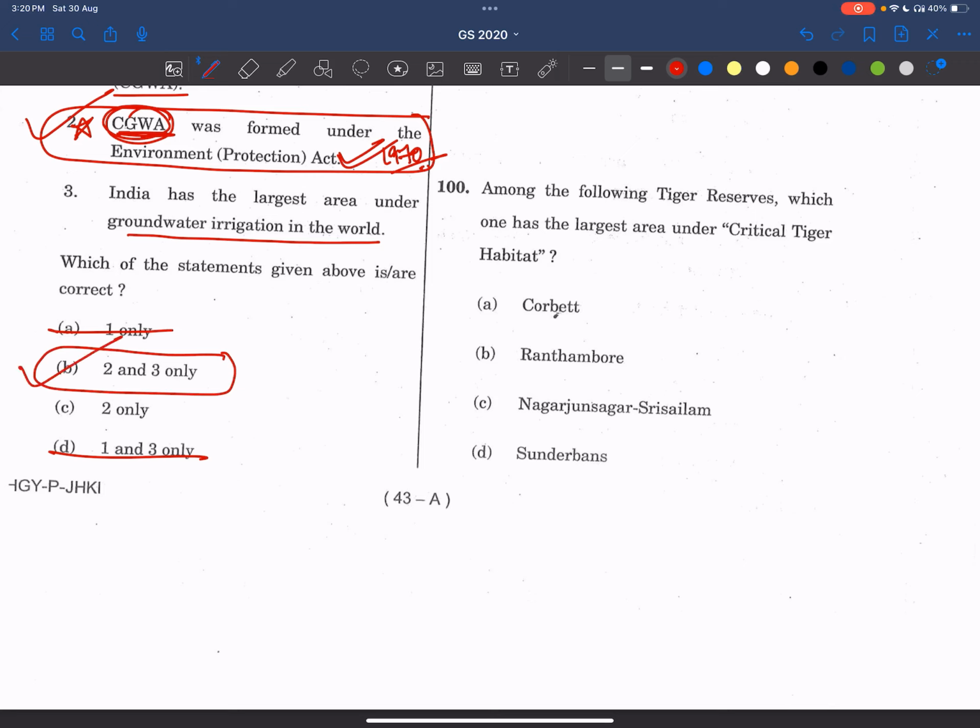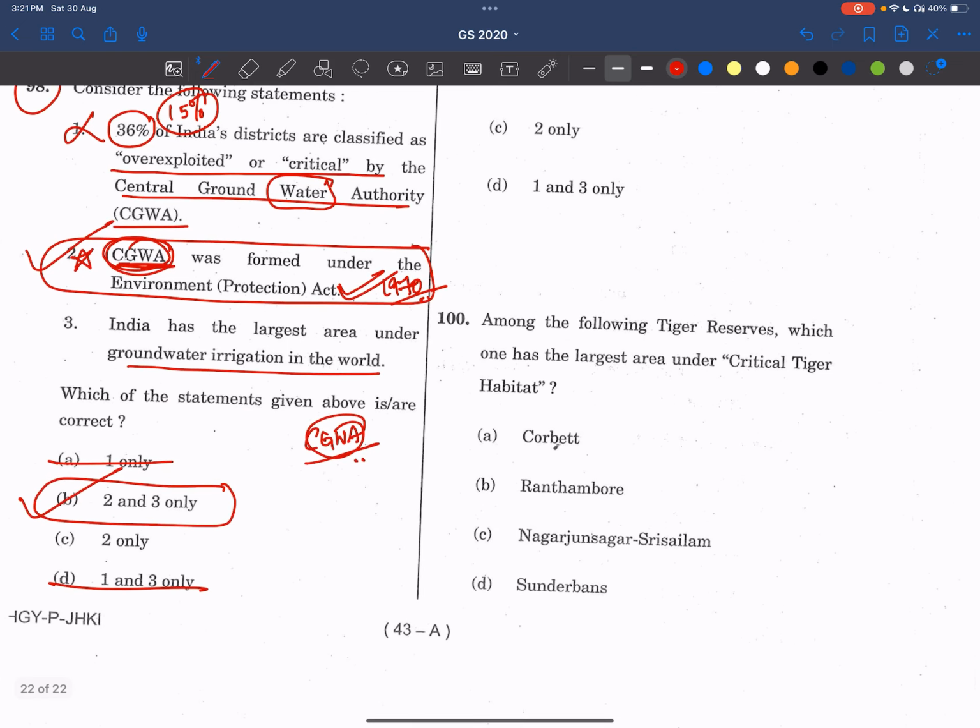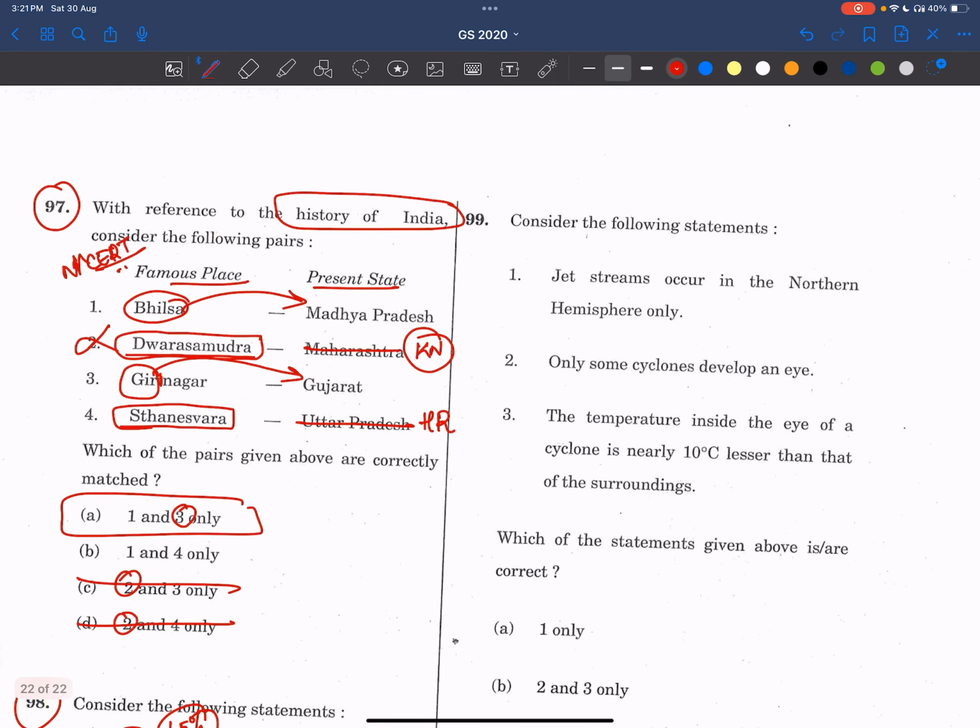Answer is B. See, friends, that means what? We have to read about CGWA, its functions, its formation under which act, and also any facts regarding groundwater resources, right.